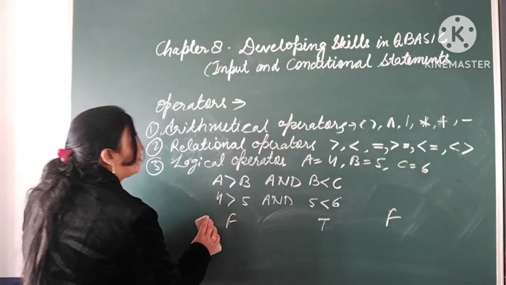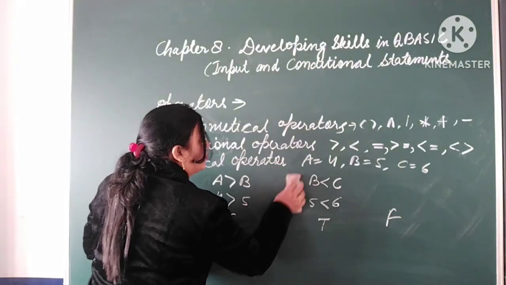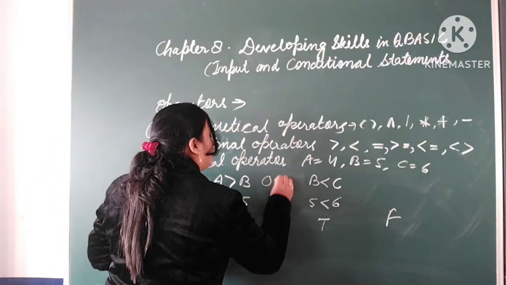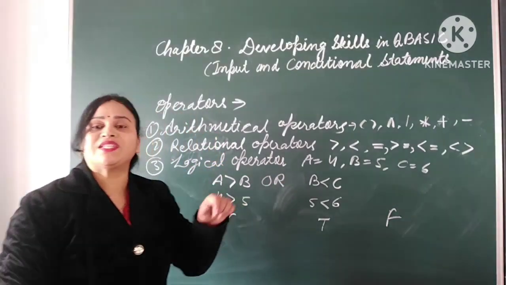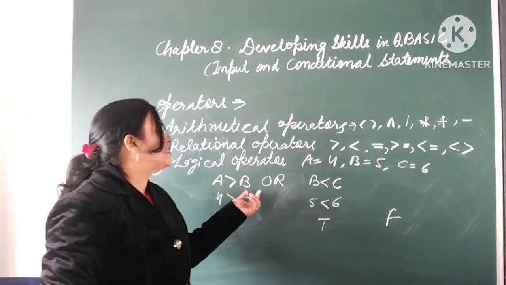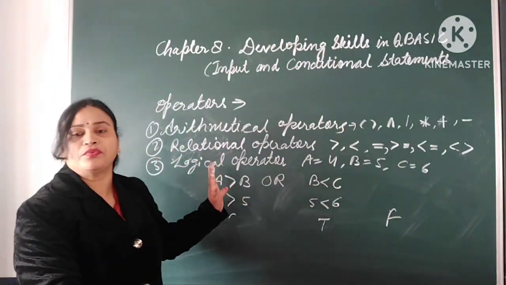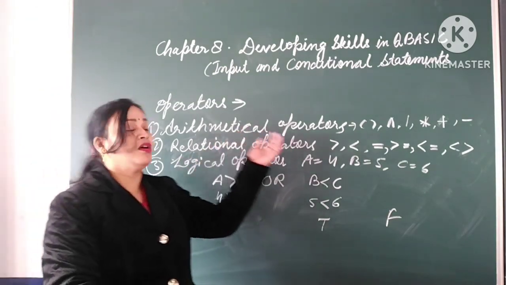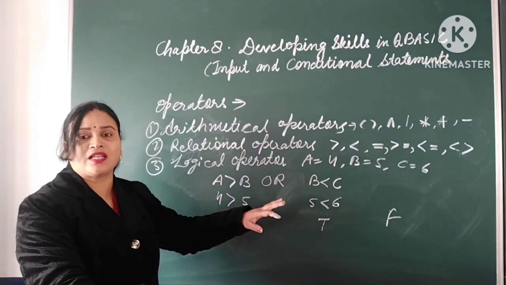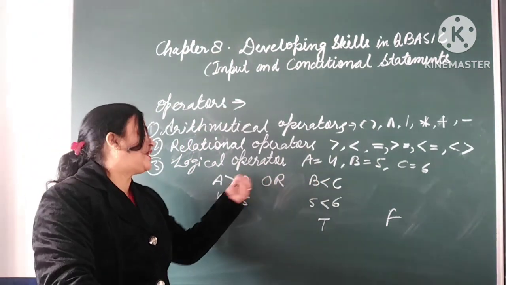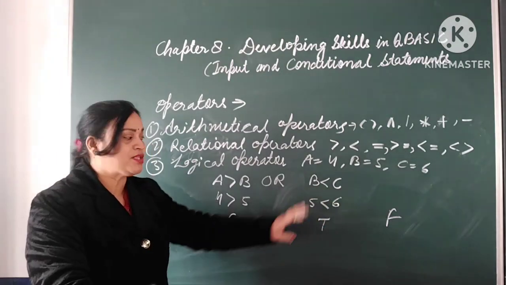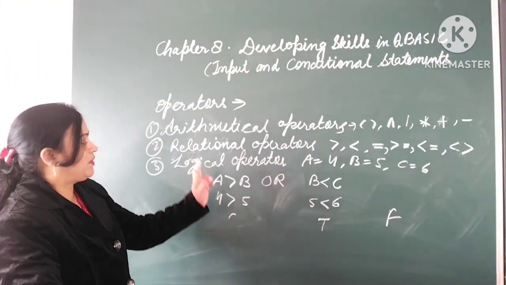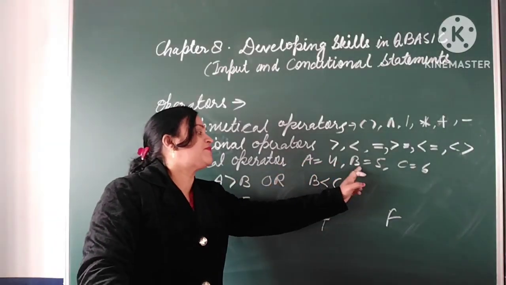Next, the example of OR. Logical operator OR results true if any one is true. It results false only when both the expressions are false. Suppose here the value of A is 4, B is 5, C is 6.